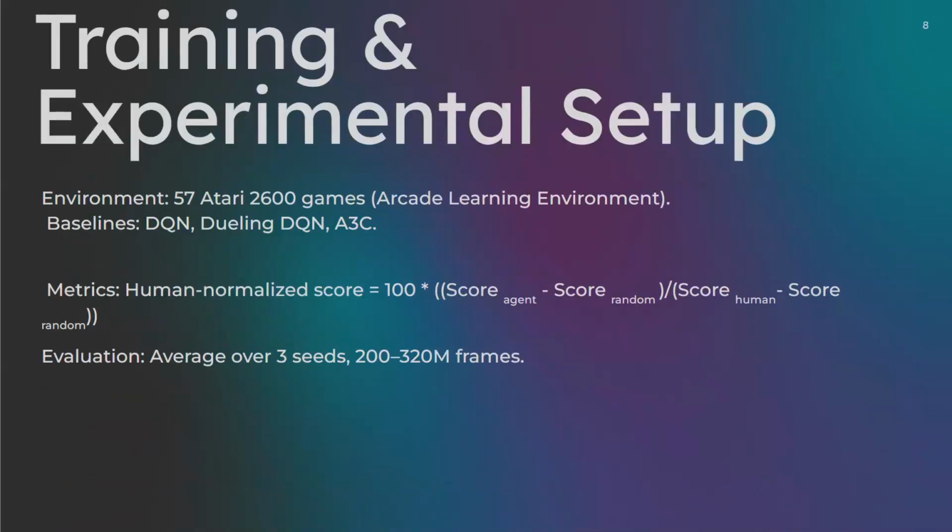The authors tested the arcade learning environment, a suite of 57 classic Atari games to test exploration efficiency across a range of reinforcement learning challenges. They compared noisy network across DQN, dueling DQN, and A3C, three strong deep reinforcement learning baselines. Each agent was trained between 200 to 320 million frames, averaging results across 3 random seeds for consistency. Performance was measured using the human normalized score. This means a score of 0 corresponds to a random policy and 100 matches human level performance.